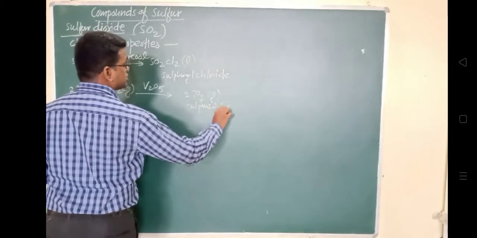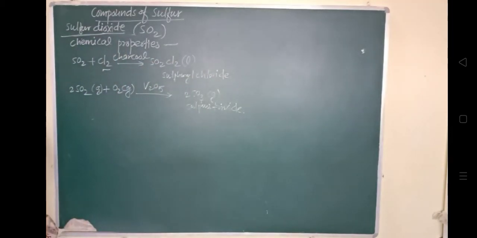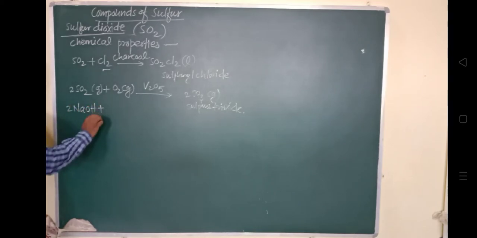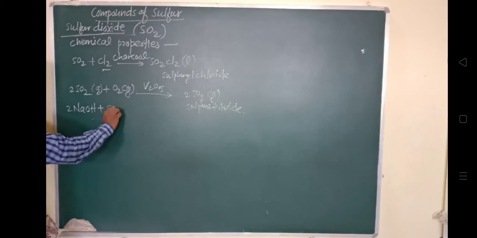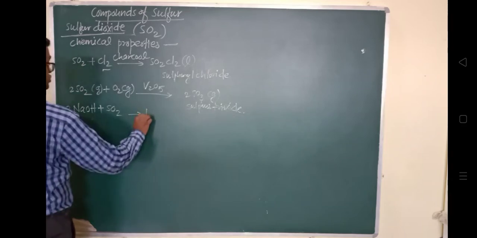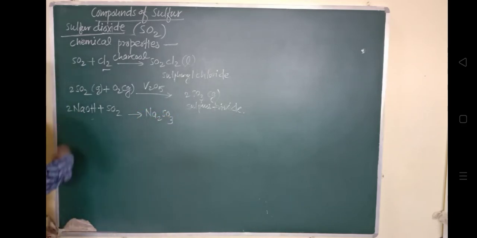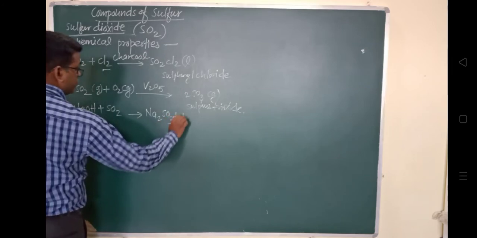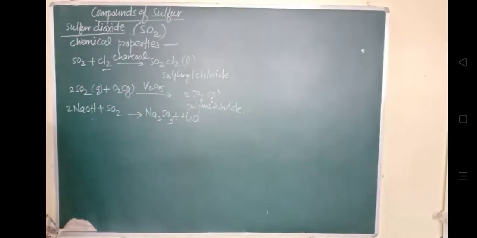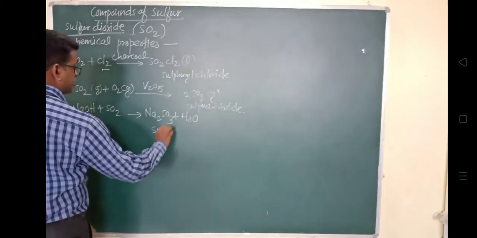Next, it reacts with sodium hydroxide, a base. So 2NaOH, which is basic in nature, reacts with SO2 to give sodium sulfite, Na2SO3, and water is formed along with it. So Na2SO3 is sodium sulfite. Sulfite, sulfate, and sulfide, we know about these.